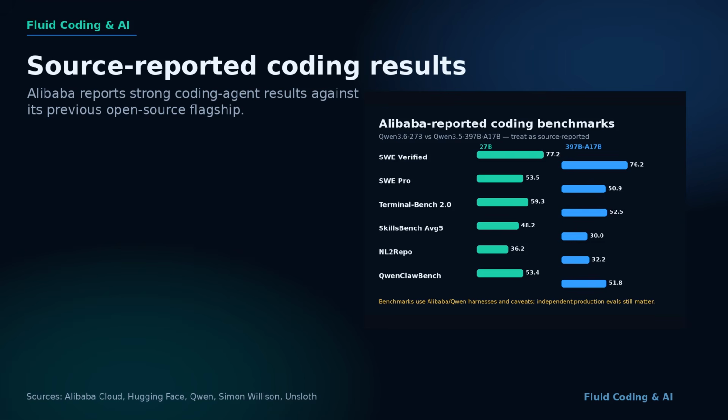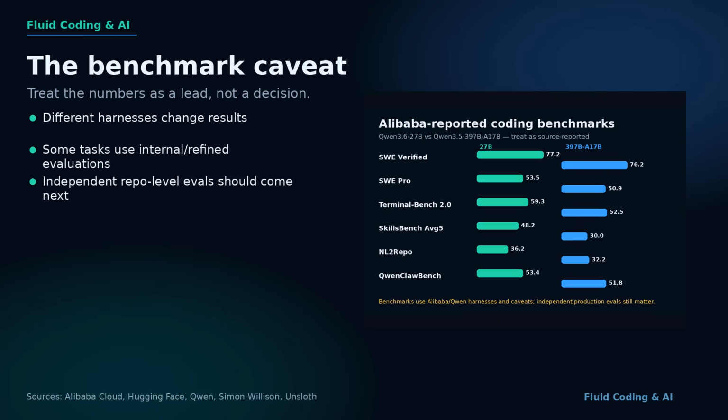and tool-heavy coding. But this is where we slow down. These are Alibaba and Qwen reported results, with specific harnesses and caveats. The release notes mention internal agent scaffolds, refined benchmark tasks, timeouts, context settings, and repeated runs depending on the benchmark. That is not a reason to ignore the numbers. It is a reason not to turn them into a blanket claim that the model beats every closed model, or that it will outperform your current stack on day one.